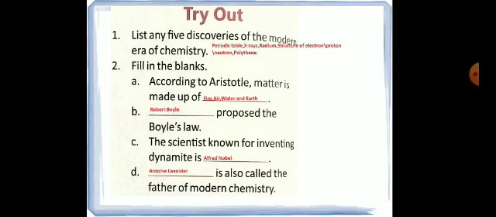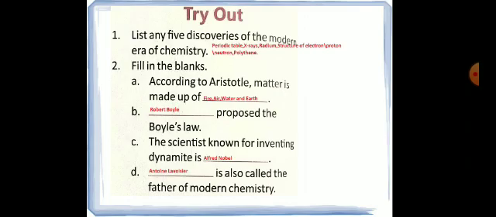So the answer is periodic table, X-rays, radium, structure of electron, proton, neutron, and discovery or invention of polythene. These are the 5 things, very important, that play a very important role in the era of modern chemistry.